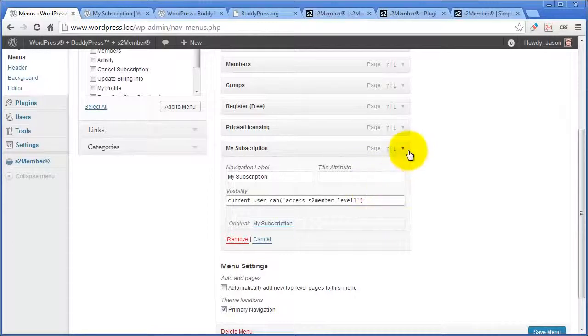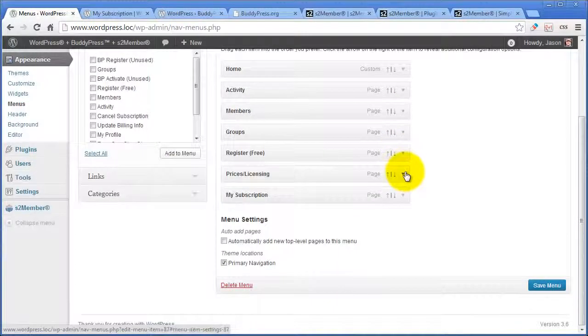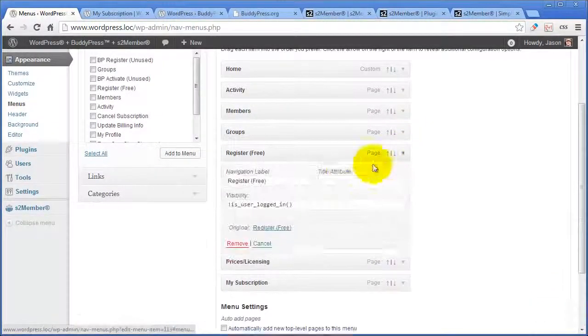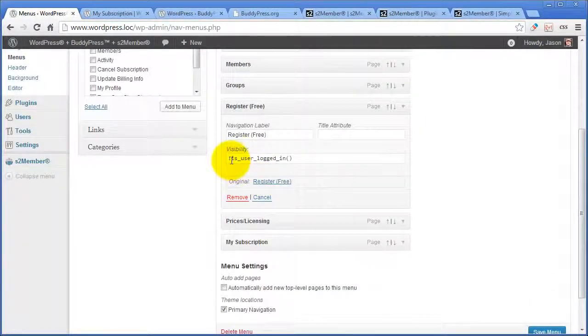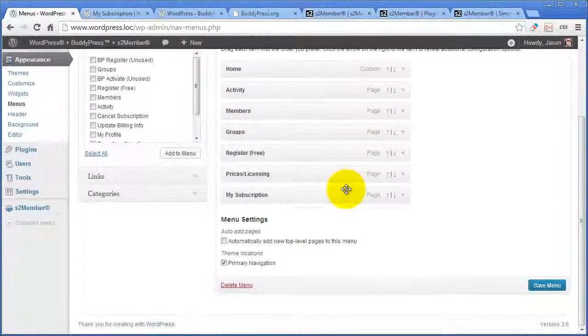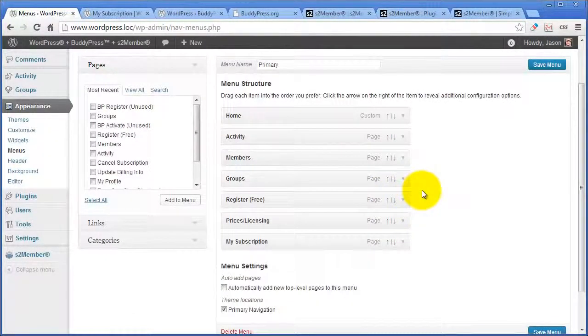So perfect. That did not appear before I paid. It did appear after I paid. That's exactly what we wanted. Here at the Prices and Licensing tab, I do the exact opposite by negating that conditional. Here, the Prices and Licensing tab will appear if the user cannot access S2 Member level 1. If you look at the Register Free tab, this is saying if the user is not logged in, then I will show Register Free. So this is how I can control my navigation menu dynamically based on the current status of whoever is looking at the site.